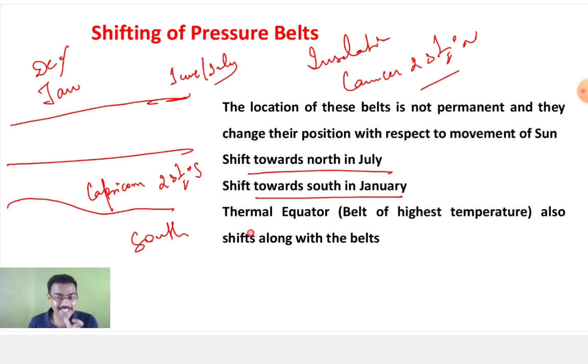Now this ITCZ is also known as the thermal equator. That is why it is also known as thermal equator. If sun rays directly fall on the area, will it become the longer day? Not exactly that is the reason, but simply we call it like the sun rays are directly overhead between the Tropic of Cancer and Tropic of Capricorn. So that moves in this only.